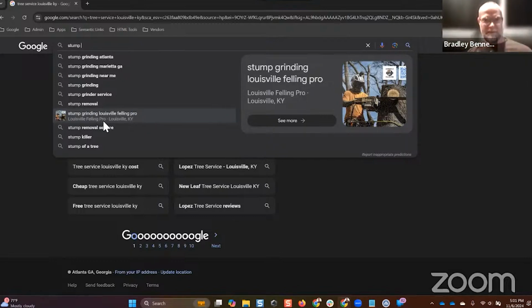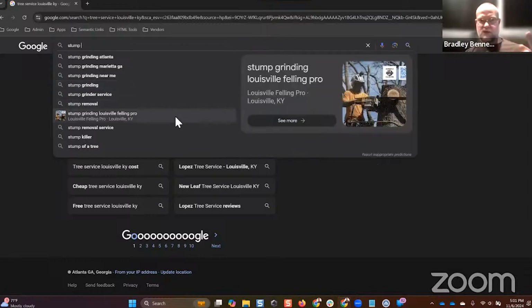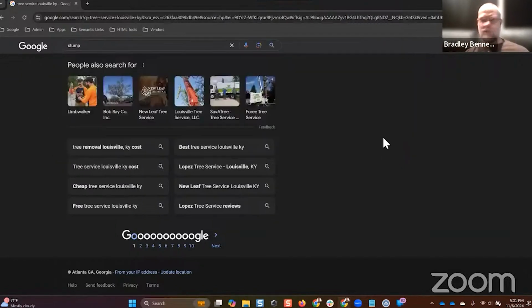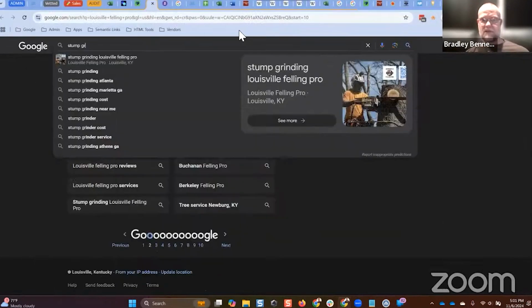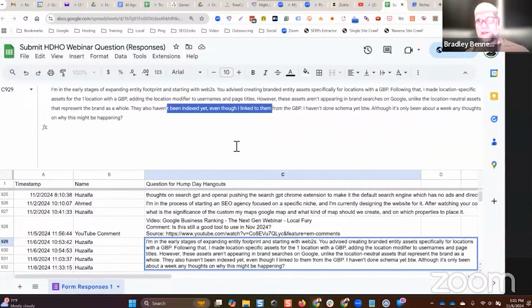Does that make sense? So these come and go. I've had this same sort of knowledge panel pop in search suggest for tree service, tree removal, tree trimming, stump grinding, and also arborist. Right now, stump grinding and tree trimming appear to be the only two, but the other one, tree removal, comes and goes. Tree service has been gone for about a week. Arborist or arborist service comes and goes. So we're still figuring out how to get these to stick better. And we're not guaranteeing that, by the way, because there's a lot of other factors that have to be addressed in order for that to be effective, which means the branding entity has to be well established, all of that.